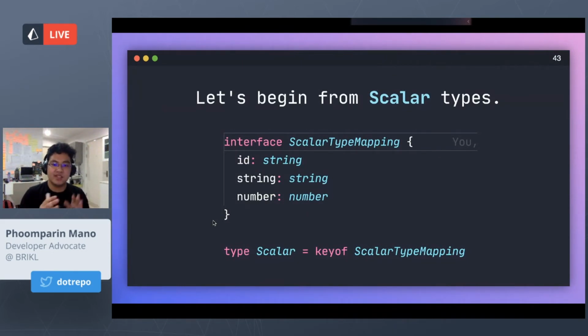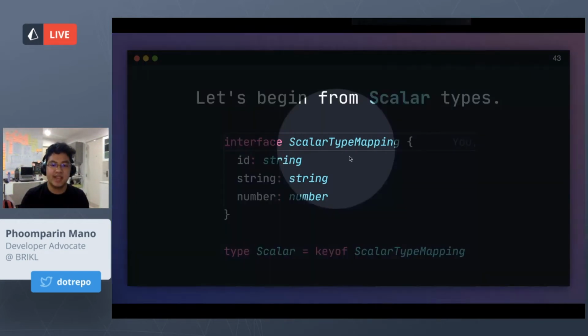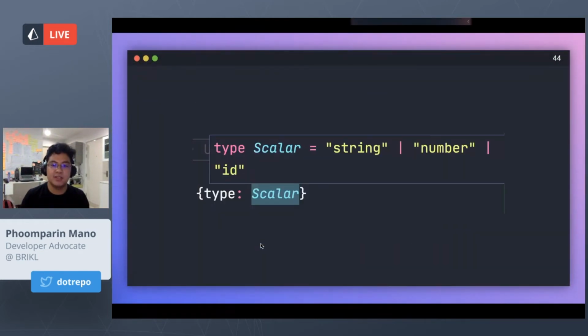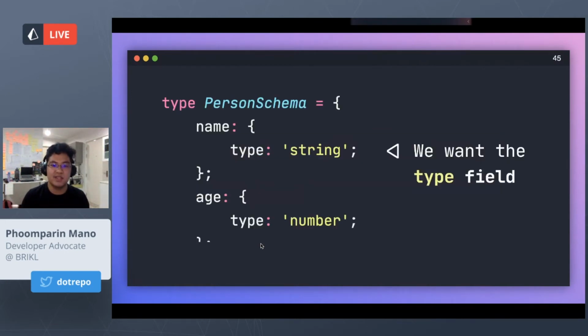The goal here is to map type number and type string to an actual scalar type in TypeScript. You can do this pretty easily by creating an interface with a mapping, and you can do a type scalar and keyof in order to construct a union. So now we have a union to work with, which is pretty nice. Now we just want the type field. We want to access the type in the schema.